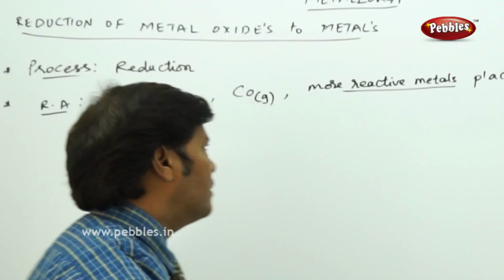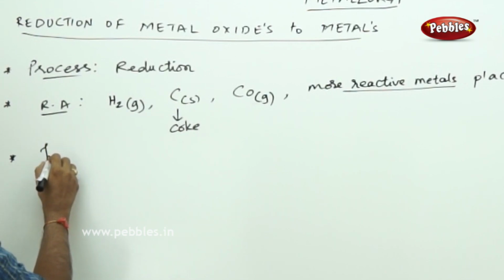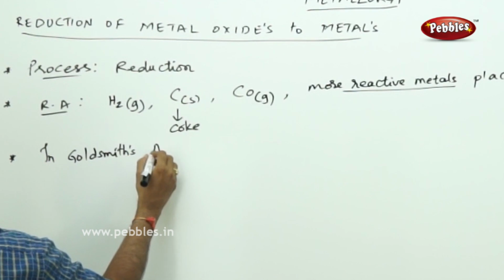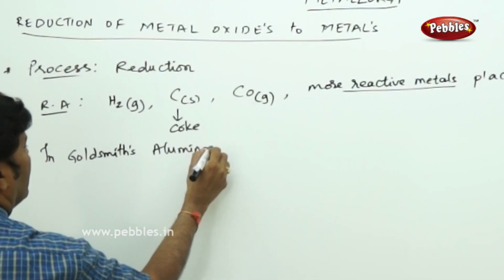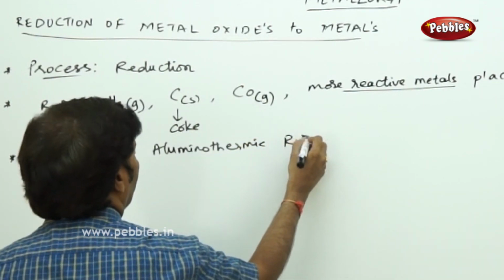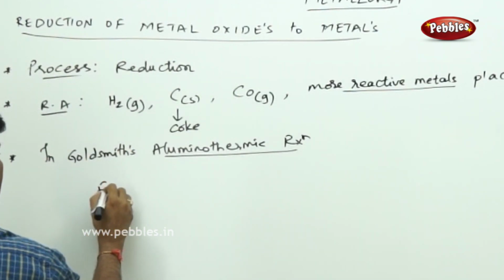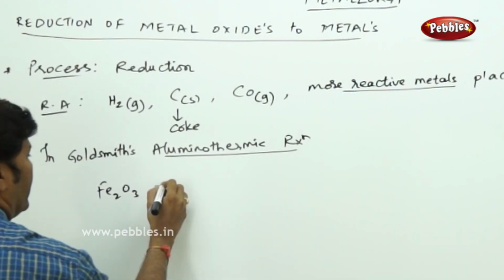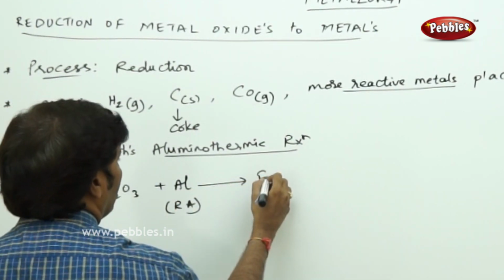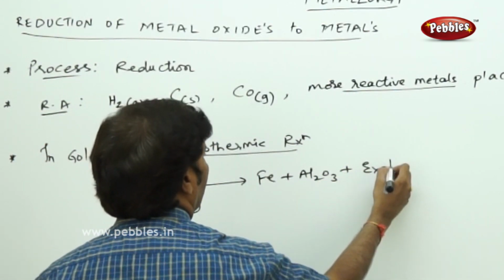One such example is Goldsmith's aluminothermic reaction. In Goldsmith's aluminothermic reaction, in order to get molten iron, we take Fe2O3 and treat it with aluminium acting as a good reducing agent, so it forms iron plus Al2O3, and it is an exothermic reaction.